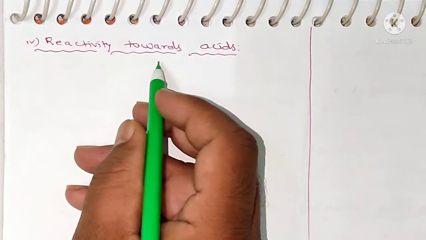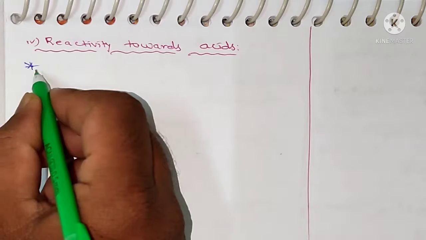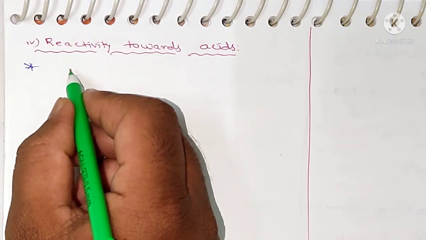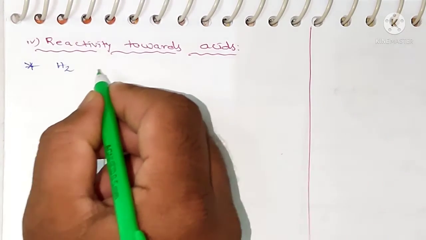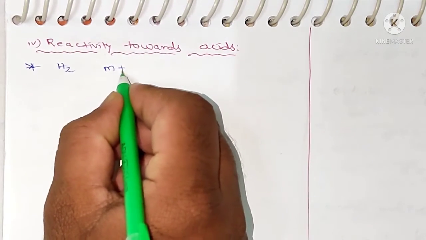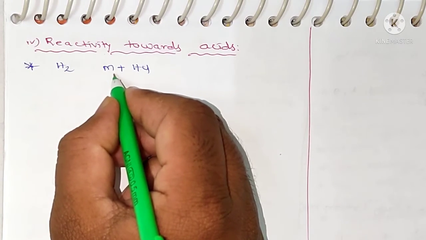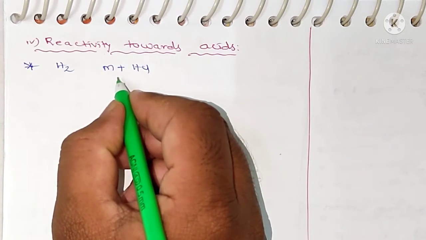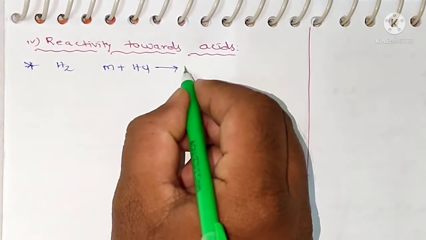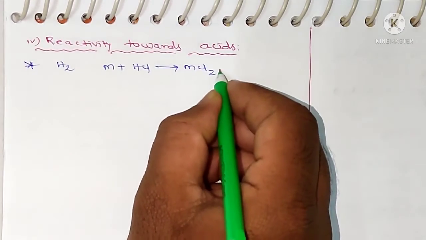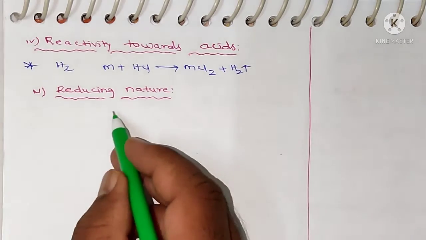Next, the fourth one, reactivity towards acids. The alkaline earth metals readily react with acids to give H2 gas. Let me take the reaction. M plus HCl, where M is the metal, it may be beryllium, magnesium, calcium, strontium or barium, gives MCl2 plus H2 gas.